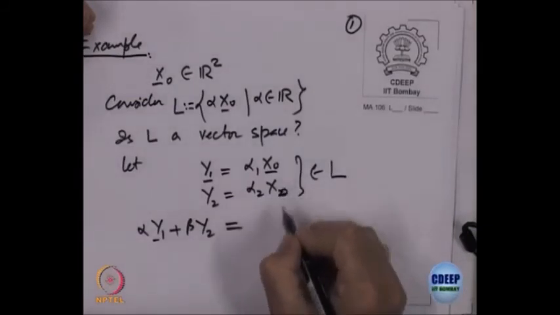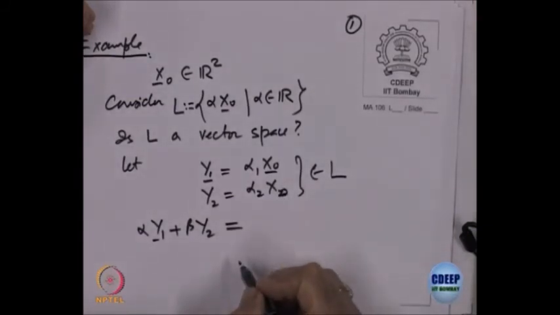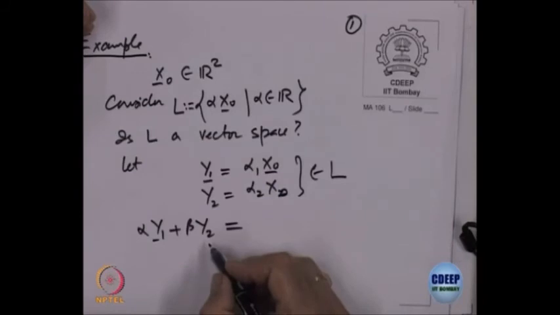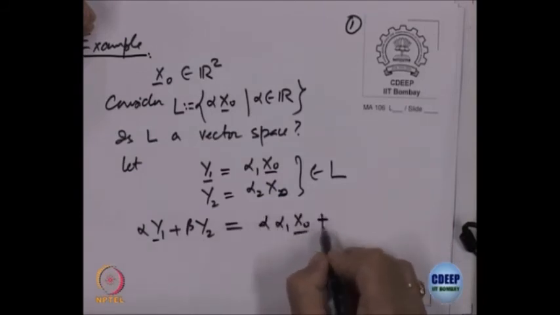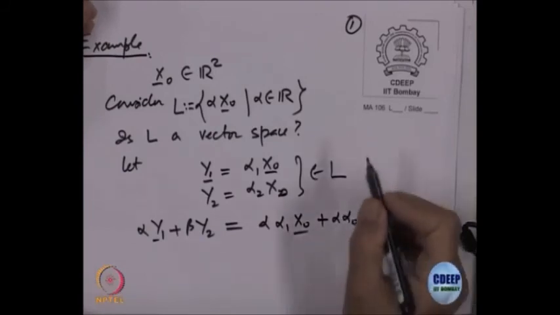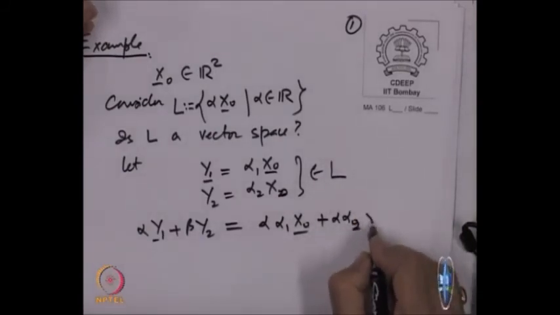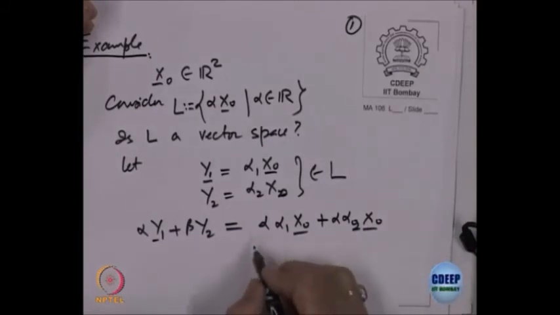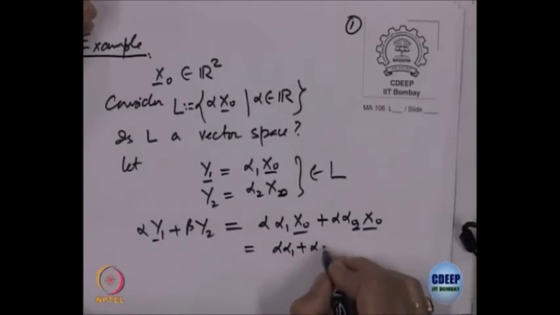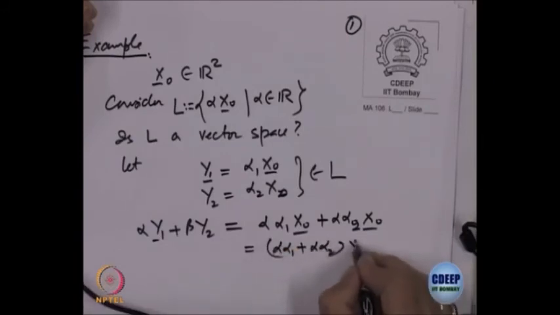So, that is alpha times alpha 1 x0 plus beta times alpha 2 x0.